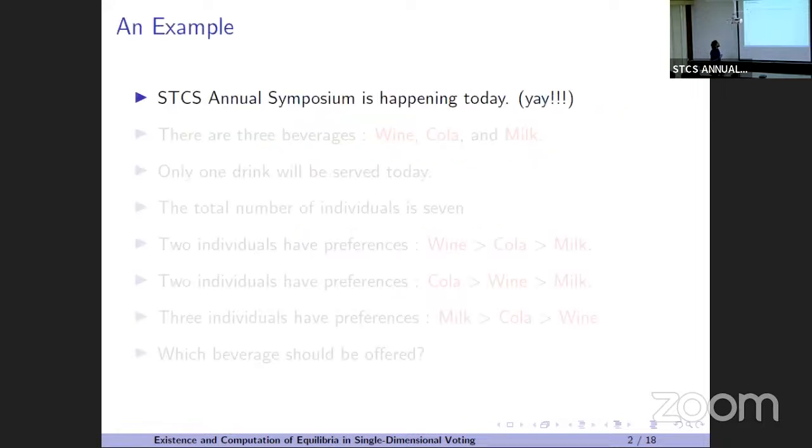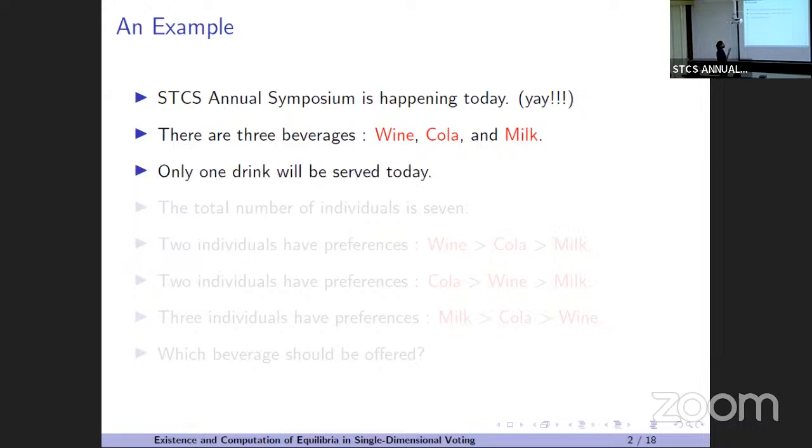So as you all know, the synopsis is happening today. So let's take a hypothetical situation. Though we are not getting these beverages, let's see. Let's say there are three choices: wine, cola, and milk. Hypothetically, only one drink will be served, and there are more than 7 people. I didn't expect more than that, but it's fine. It's early in the morning, right?